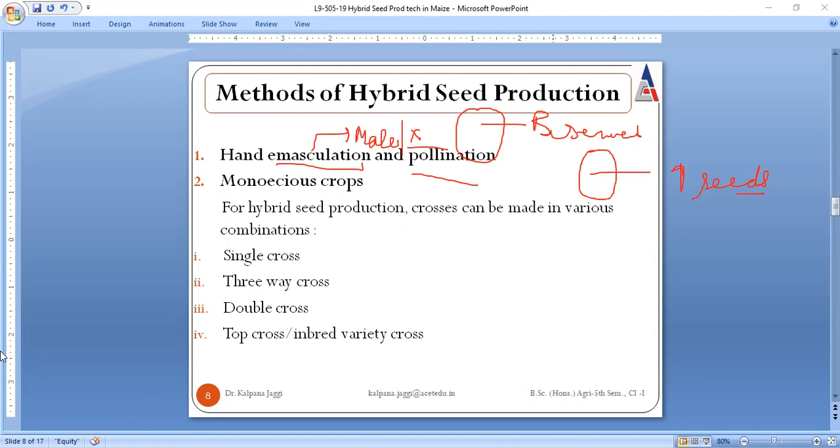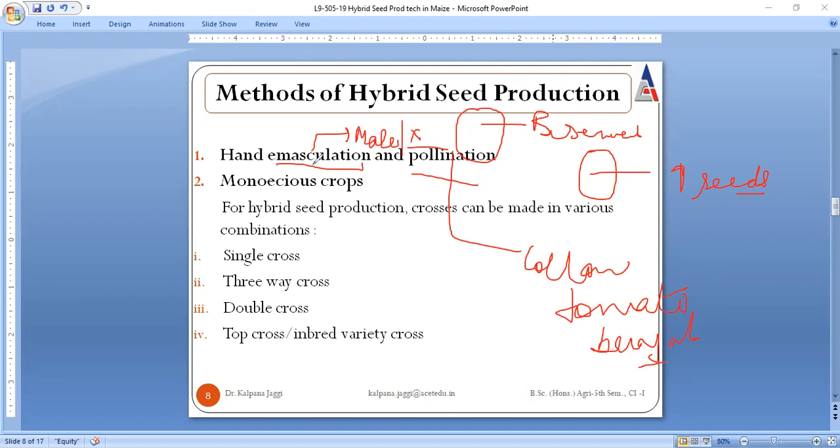Here, in hand emasculation, the male part is removed before anthesis, so that self-pollination could be controlled, and the ones from where the male part has been removed can be bagged, to avoid attack by any outside pollen. Thereafter, once it is matured, the hybrid seed can be collected, and this is basically implemented for species like cotton, tomato, and brinjal. Cotton, tomato, and brinjal.